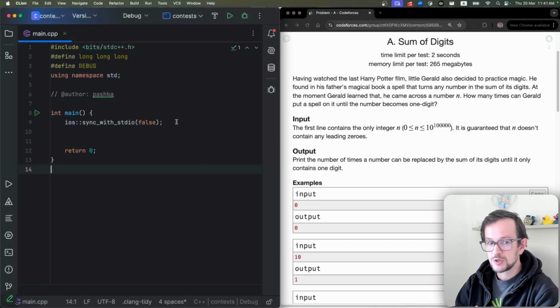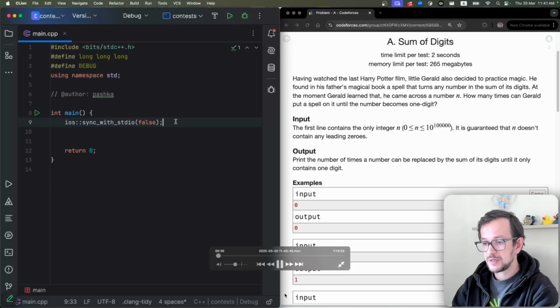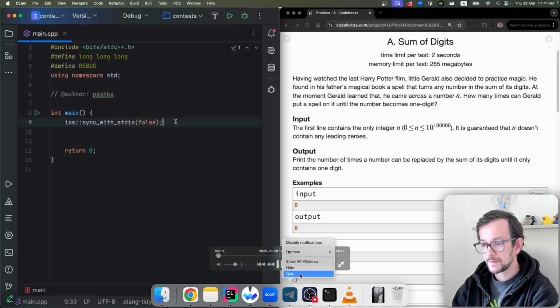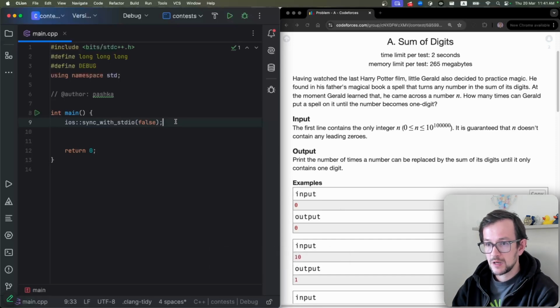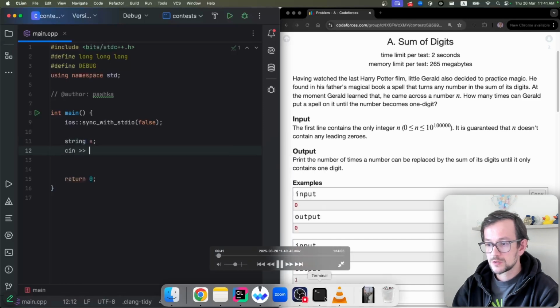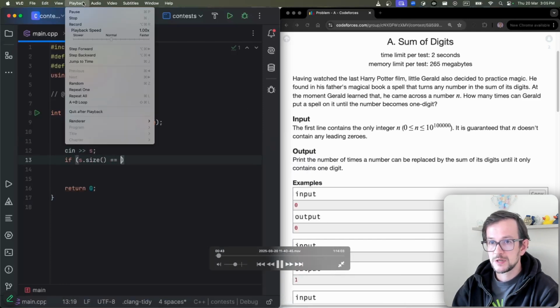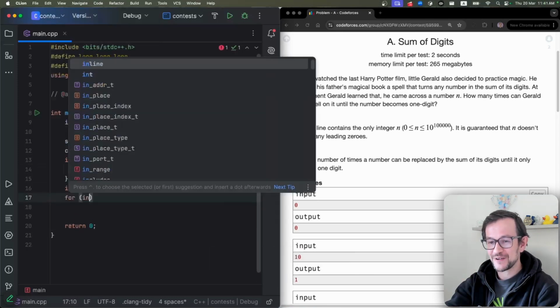You need to work with strings as integer numbers. So the input is given to you as a string, but it actually represents an integer, and you need to be able to calculate the sum of digits of this number. It's not as difficult actually. Let me speed up a little. Okay. Let's do it twice faster. So I code really fast here.